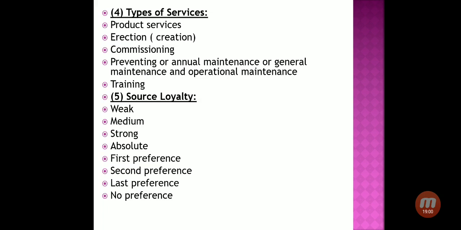So first preference, second preference, last preference, and no preference. Those companies who have a good image and goodwill in the market, who are providing qualitative products to customers, get first preference.